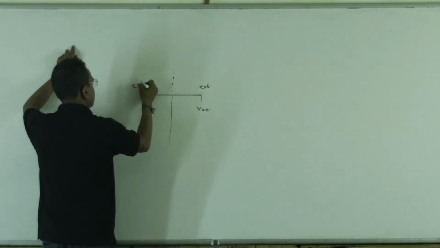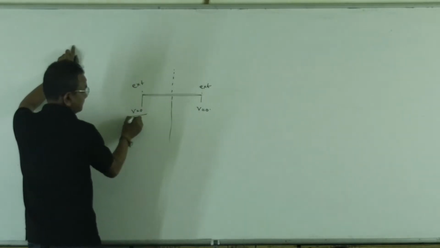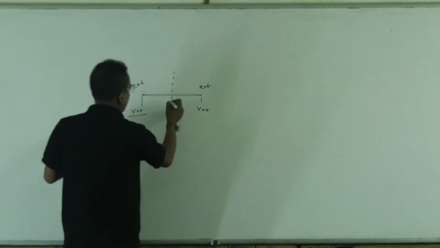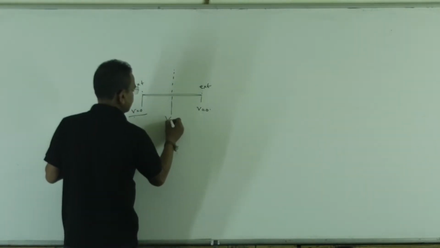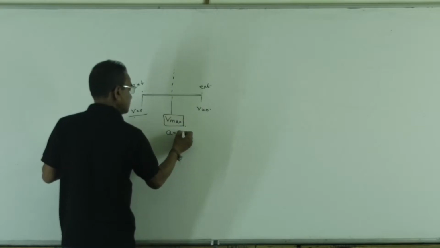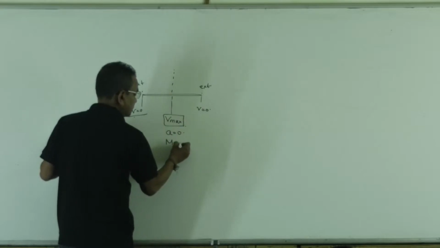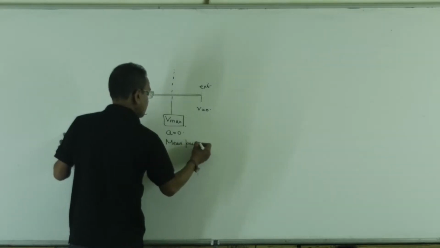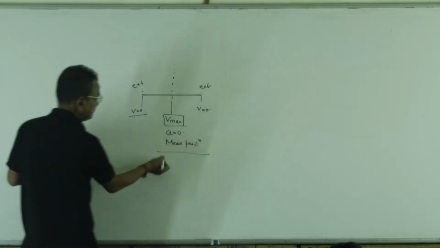At both the extreme points, velocity must be zero. So at a certain point, velocity should be maximum. Where velocity is maximum, acceleration is zero. That is called the mean position.